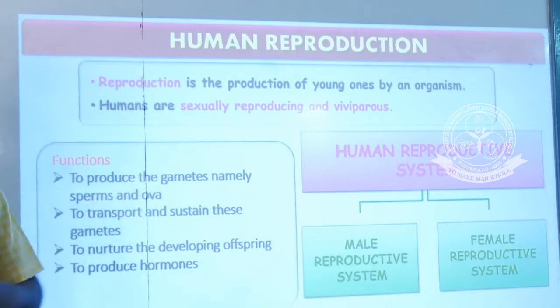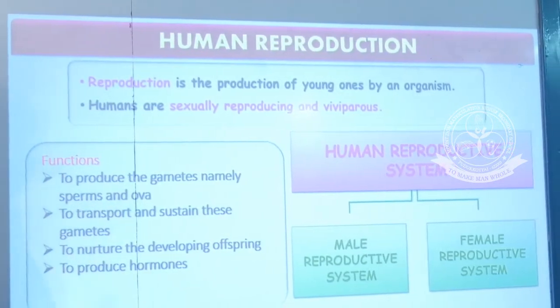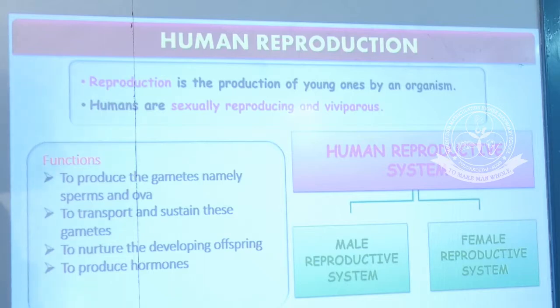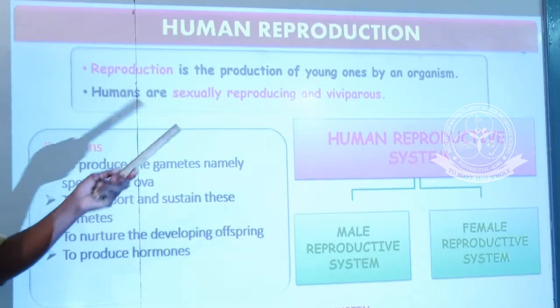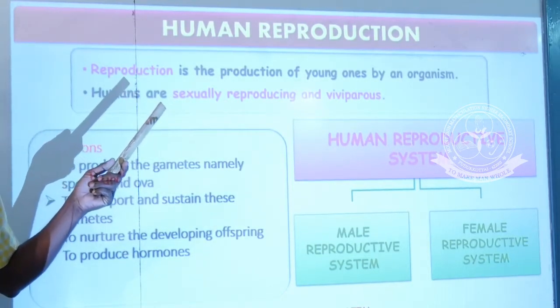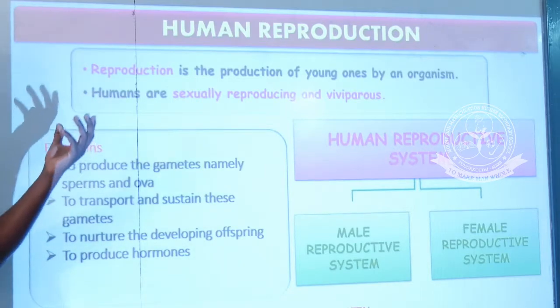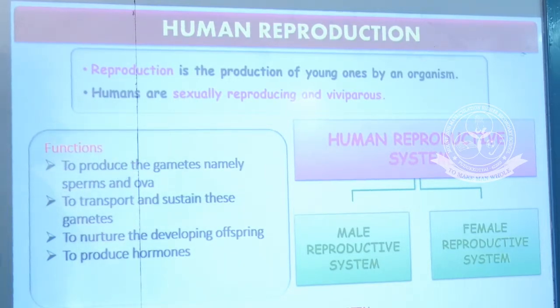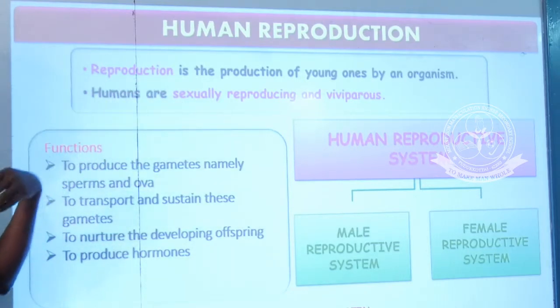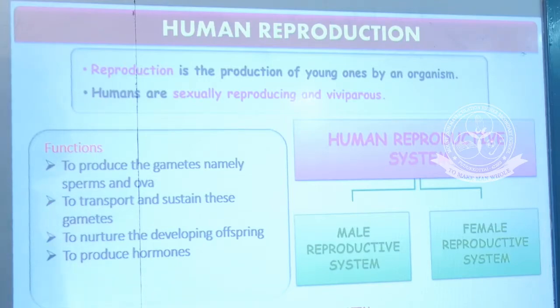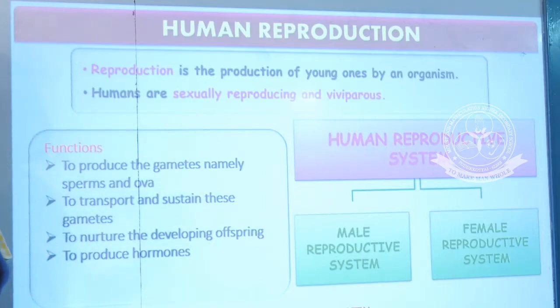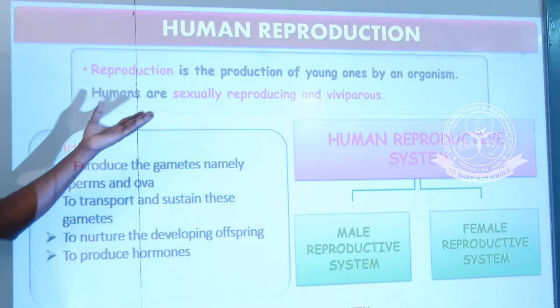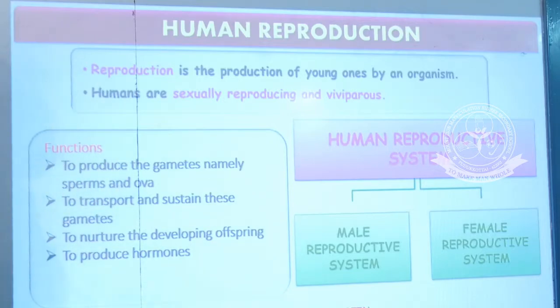So what is sexually reproducing? There are 2 types of reproduction: one is sexual, another is asexual. Asexual means A, absence of sexes. That means there is no union of gametes. Gametes are cells which are able to produce the young ones. In asexual reproduction there is no union of egg and sperm. But in sexual reproduction, which takes place in human beings, a union of egg and sperm takes place.